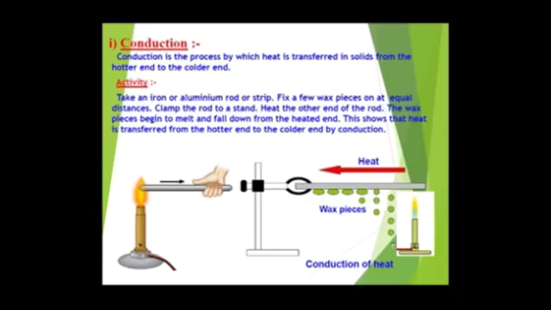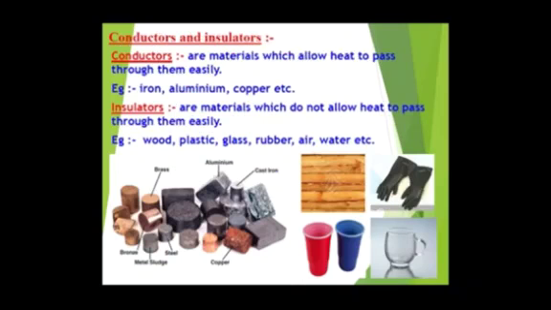So first of all, the wax piece which is nearest to the hottest part will melt, and then slowly other wax pieces will start melting as the heat moves from the hotter side towards the colder side. So this is an activity which demonstrates the process of conduction.